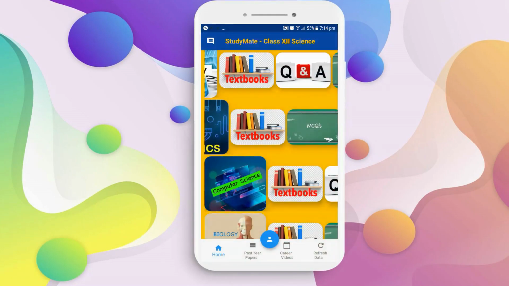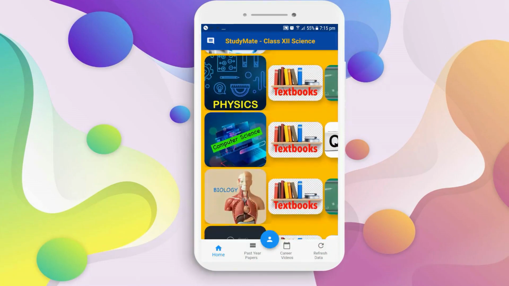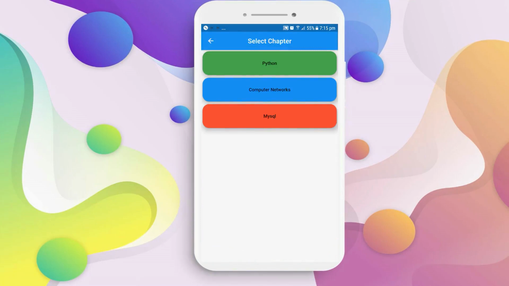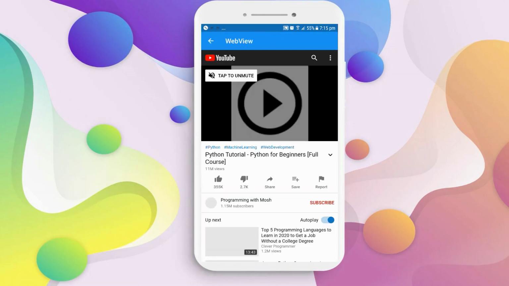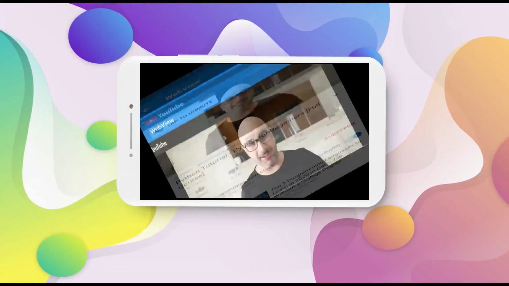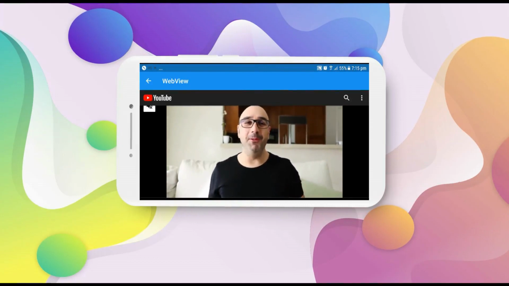All of the features are the same for each and every subject. Wait, I'm missing one: YouTube help. Let me show you for computer science, let's say. I go to Python and a YouTube video pops up as it should in web view. And I can unmute it if I want, and I can view it in landscape mode to make it a bigger screen.